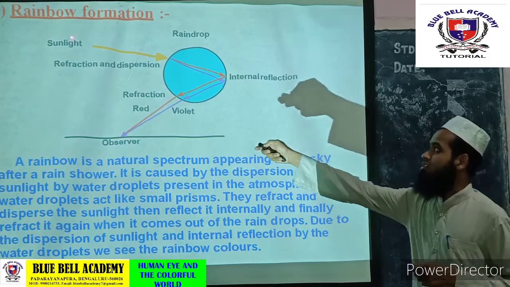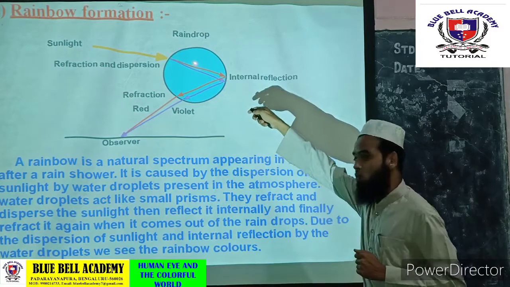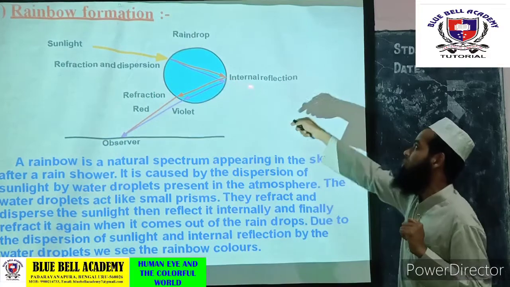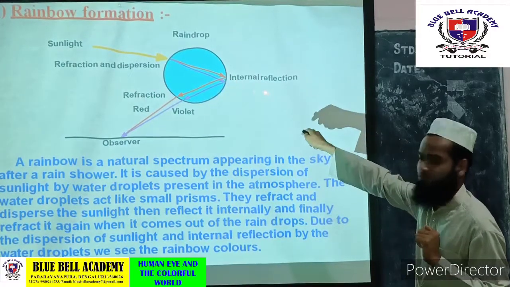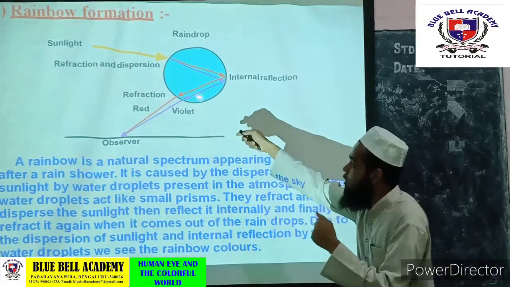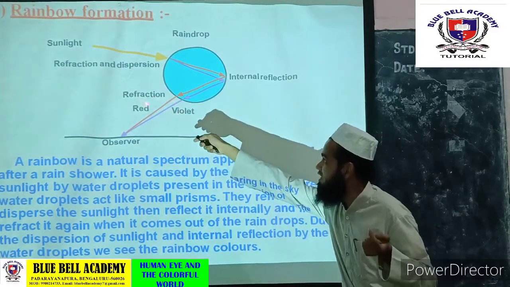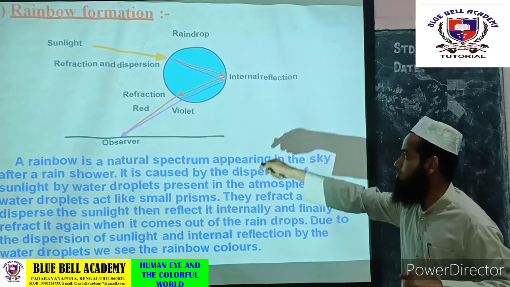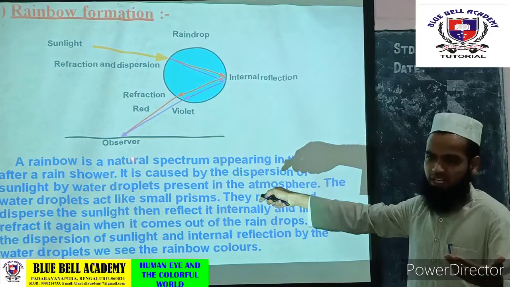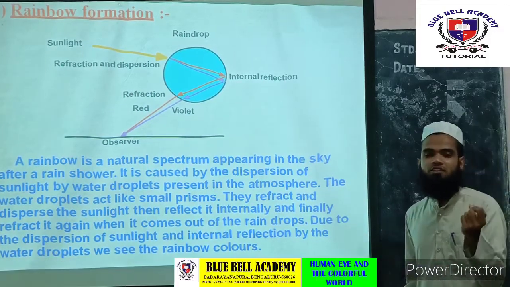Can you observe here? First, the sunlight will enter into the raindrop. As it enters, it undergoes dispersion plus refraction. And internally, within the raindrop itself, it undergoes internal reflection. After the internal reflection, once again it is emerging out with refraction. So for the observer, if the refracted ray comes out from the raindrop, it will look like a rainbow. This is how the rainbow formation takes place.